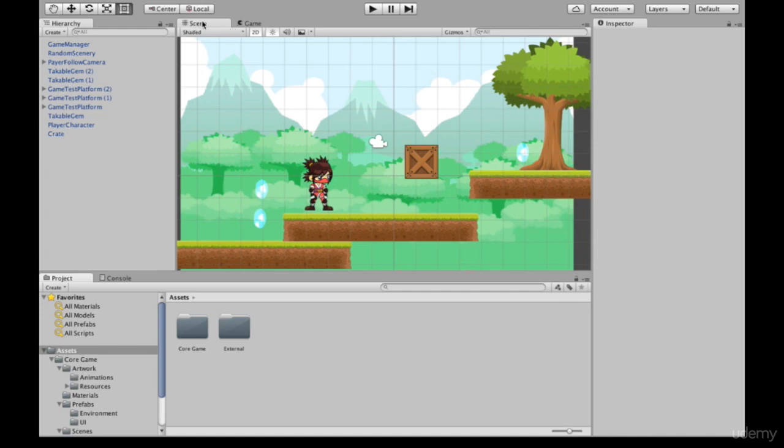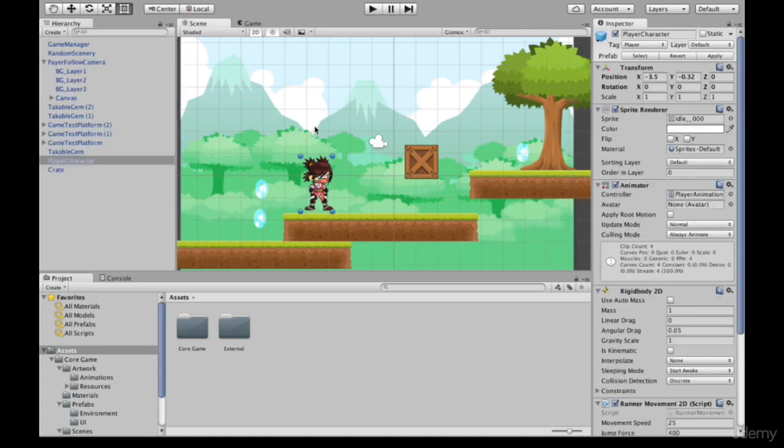You can see that this tab here is named Scene, and over here you can see part of the game that I've been building. On this scene I can select things, and when you select something, it will show it as selected in this hierarchy view over here and in the inspector. So what does this mean?